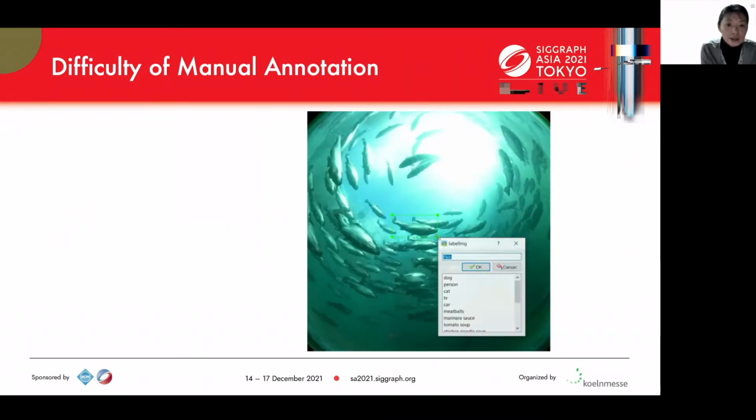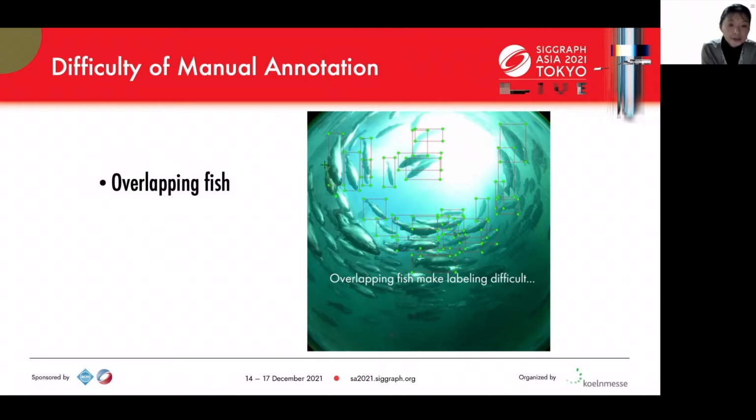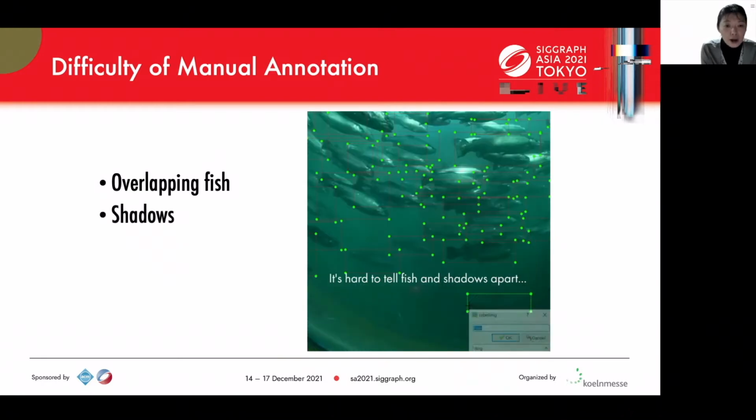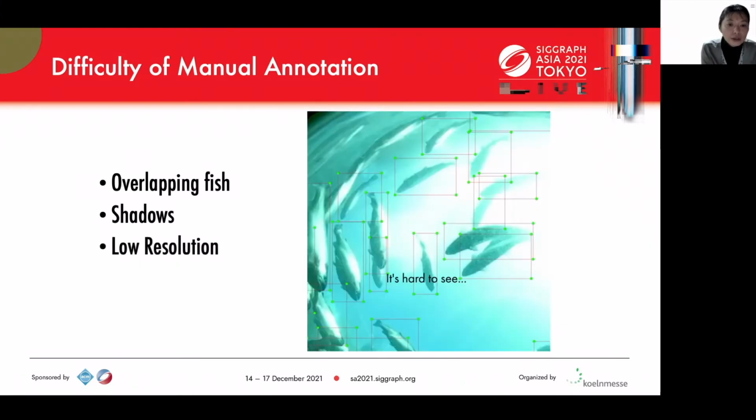Even if you did manually annotate fish bounding boxes, the fish are often overlapping, making labeling difficult. Fish and shadows can be hard to distinguish. Low resolution can make fish hard to see, and bright lights can particularly obscure fish.